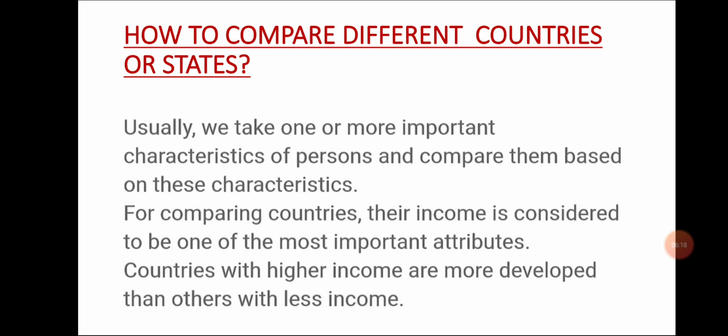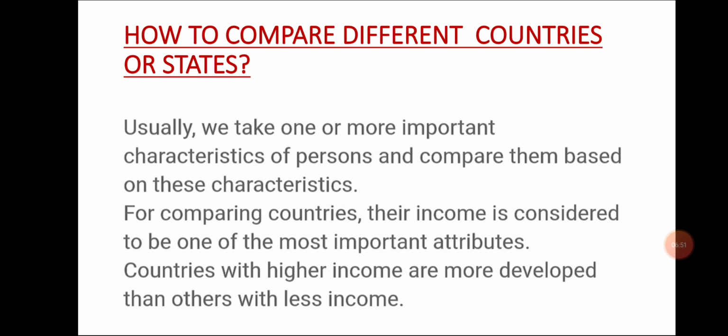Now we will see that for comparing countries, their income is considered to be one of the most important attributes. Countries with higher income are more developed than others with less income. Students, generally we think that good income is considered the best way to see the development of a person, of a country.